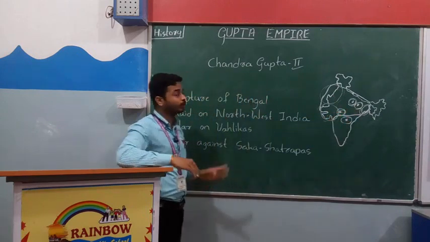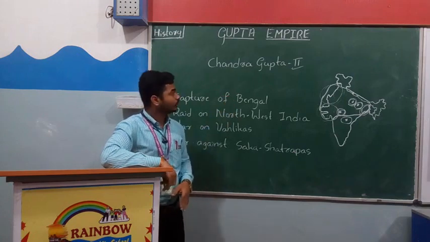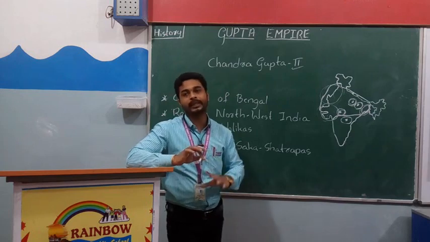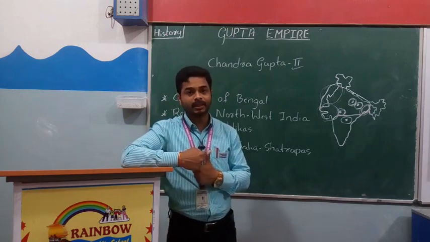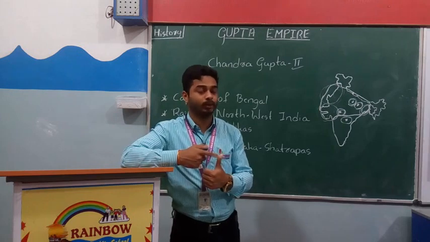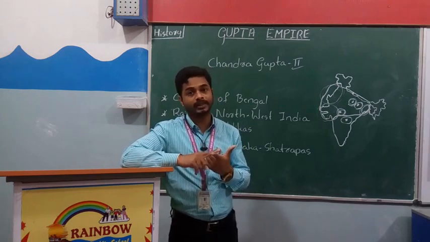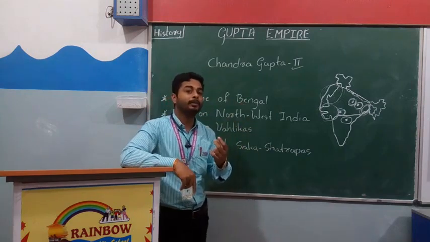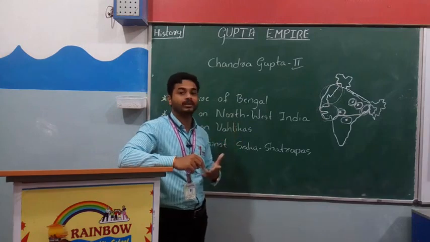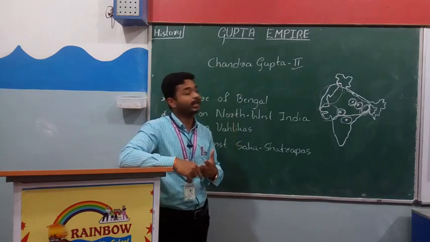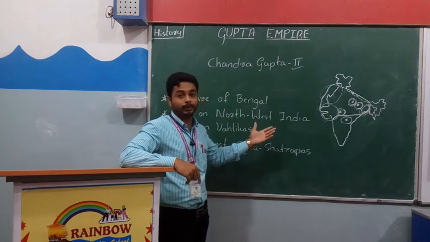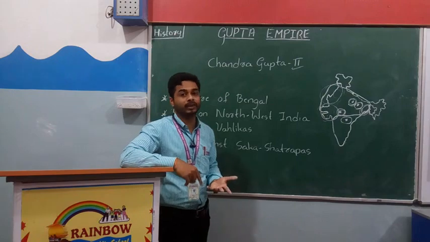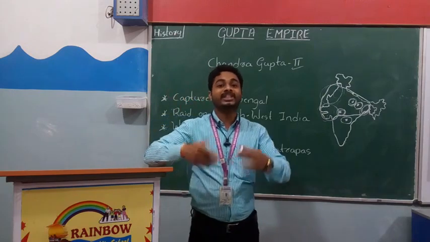So this is all about Chandragupta II. Till here we have learned about Chandragupta I, then Samudragupta's achievements, and then Chandragupta II. Remember that in this lesson we focus on Samudragupta and Chandragupta II because they were the strongest kings. What happened after Chandragupta II, we are going to learn in the next classes.